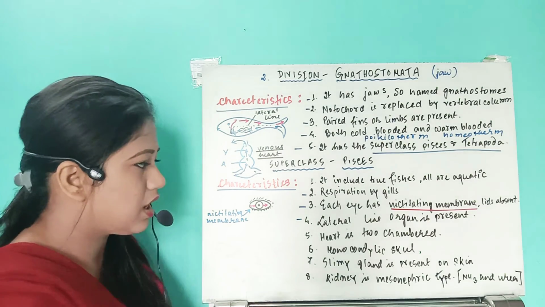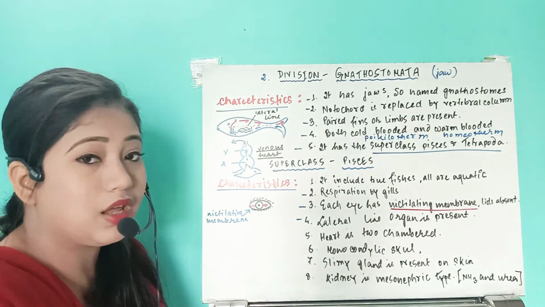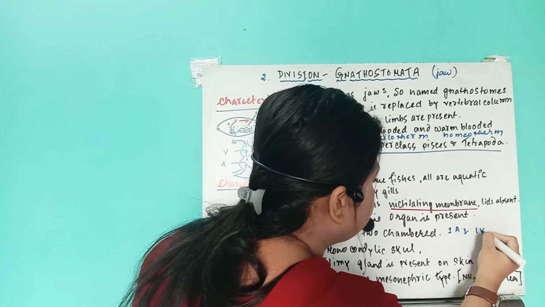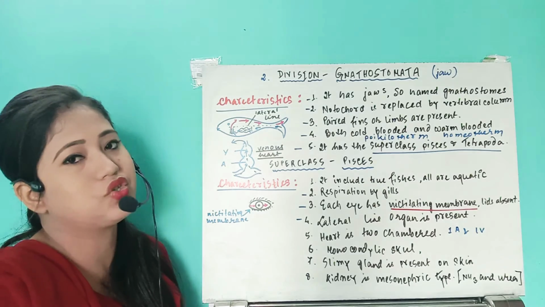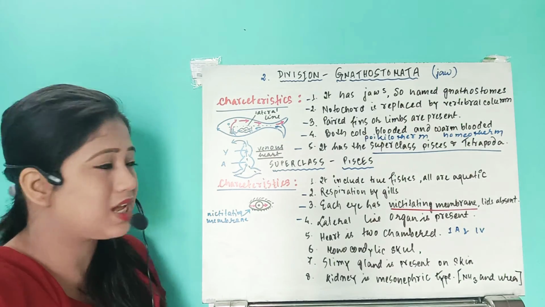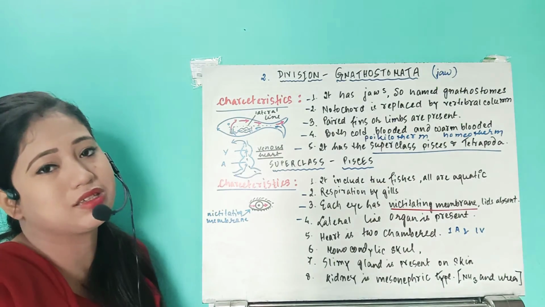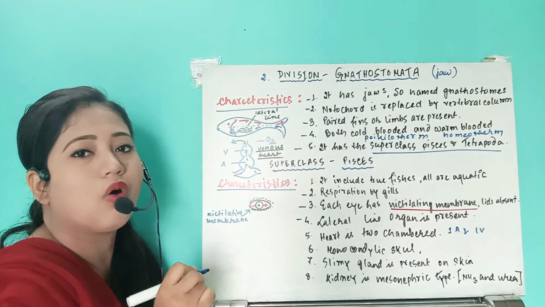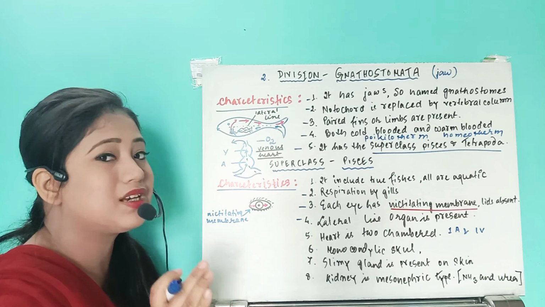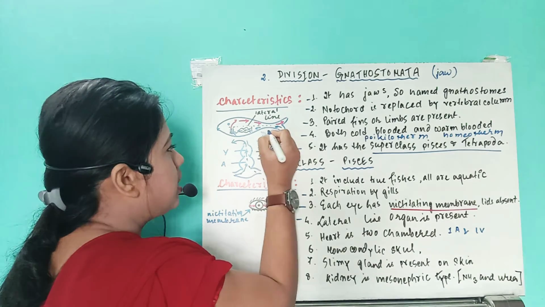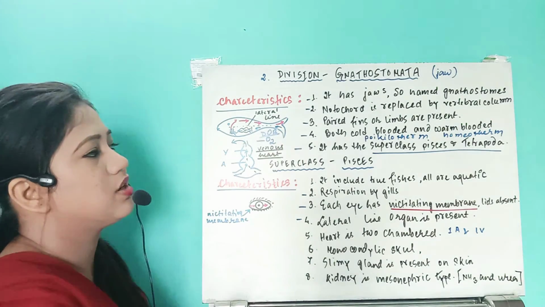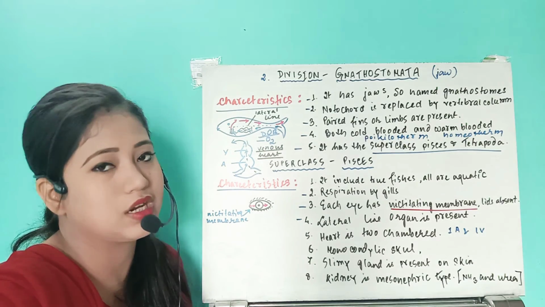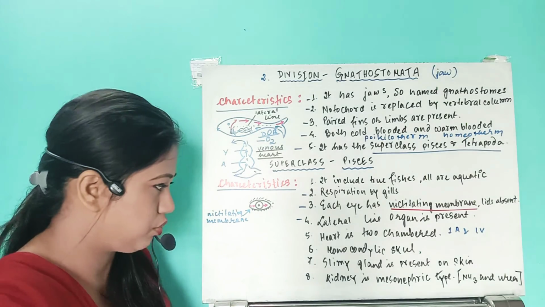So the heart is two-chambered. They will have only one auricle and one ventricle. Remember, this is a two-chambered heart, and this heart is a venous heart. Why? Because this heart will pump only deoxygenated blood. Oxygen is absent in that blood, so this is deoxygenated blood. Deoxygenated blood will be pumped by the heart. That's why the heart is called a venous heart. Remember, very much important.